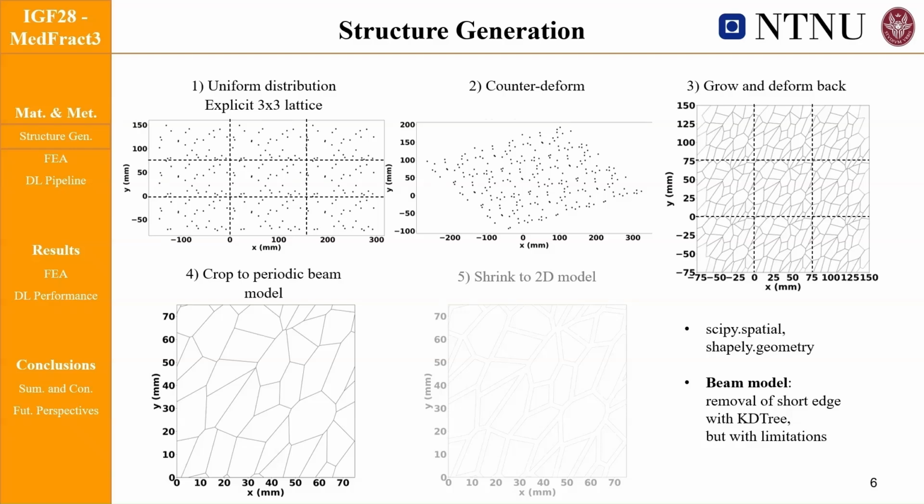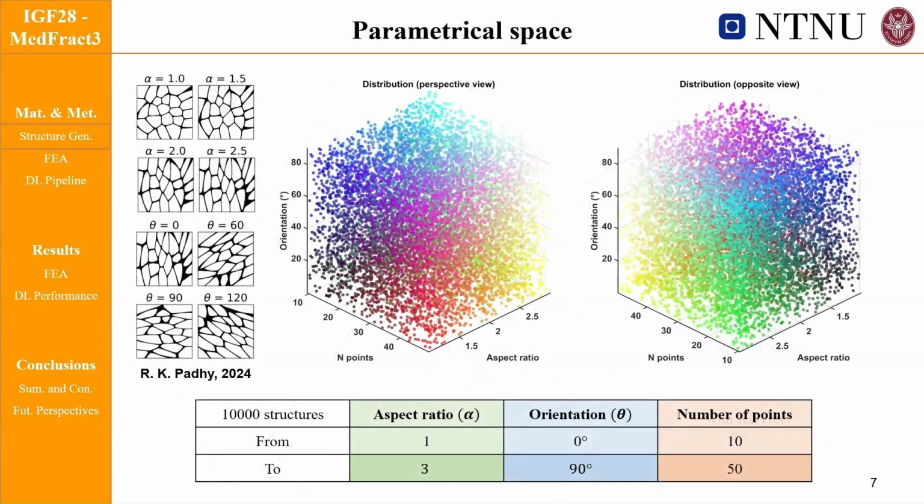The design space of our dataset was defined by three parameters: aspect ratio from the compression, orientation angle from the rotation, and the number of nucleation points or seeds. You can see how these parameters influence anisotropy in the examples shown here. You can also see that the aspect ratio ranges from 1 to 3, the orientation from vertical, 0 degrees, to horizontal, 90 degrees, and the number of seeds from 10 to 50.